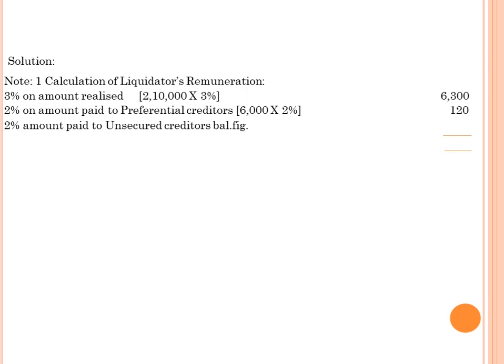2% on the amount paid to the unsecured creditors. Dear students, here you know how much the unsecured creditors? 1,44,000. So total sundry creditors given 1,50,000. Out of 1,50,000, 6,000 preferential creditors. The remaining 1,44,000 unsecured creditors. You know the values. First, you find at the time of payment to the unsecured creditors whether we have sufficient or insufficient value. So how are we going to find? With the help of the liquidator's final statement.